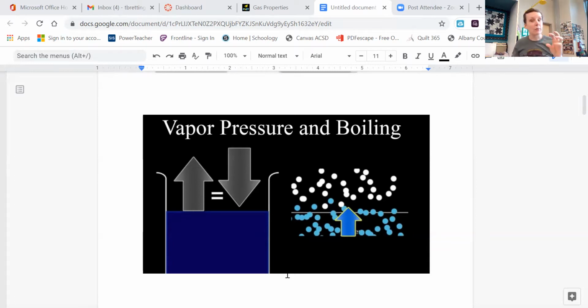Kinetic energy, again, there's that word kinetic. Kinetic means movement. So kinetic energy is the energy something has because of its motion, okay? We can increase that kinetic energy by heating something up. So more kinetic energy means higher temperature.